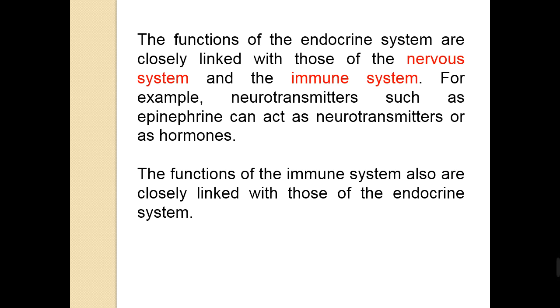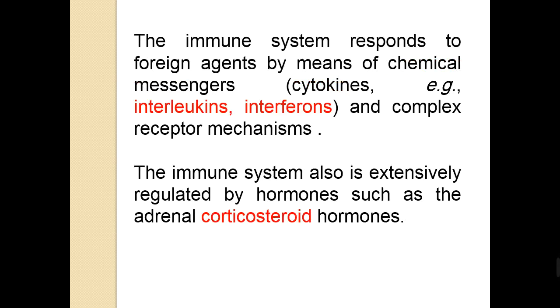The functions of endocrine system are closely linked with those of nervous system and immune system. For example, neurotransmitters such as epinephrine can act as a neurotransmitter or as a hormone. The functions of the immune system are also closely linked with those of endocrine system. How? Immune system responds to foreign agents by means of chemical messengers, which are called cytokines. Examples of cytokines are interleukins and interferons.